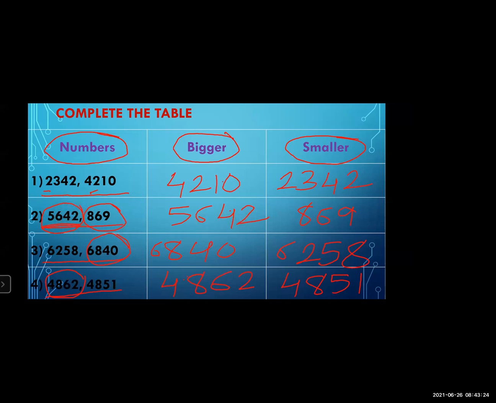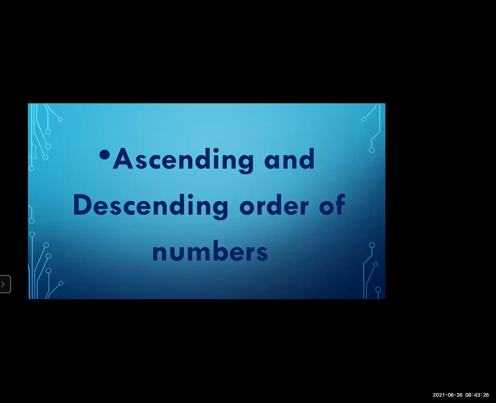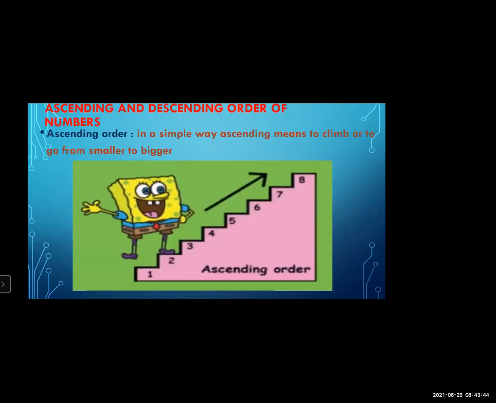Okay. Now, after finding the smaller number and bigger number, we are going to learn the ascending and descending order of numbers. First of all, we are going to learn what is meant by ascending.